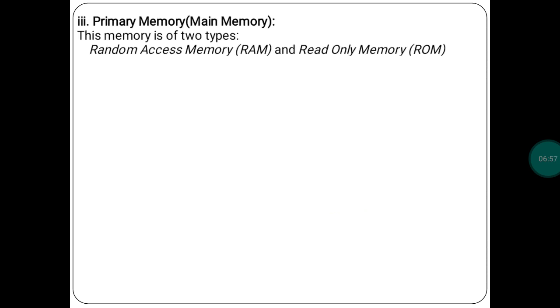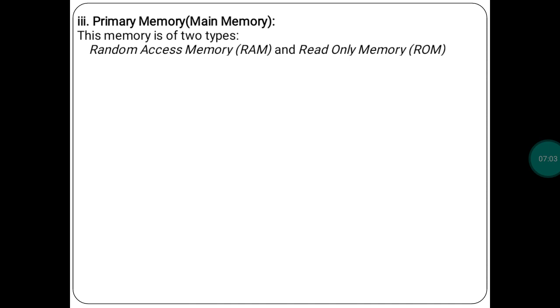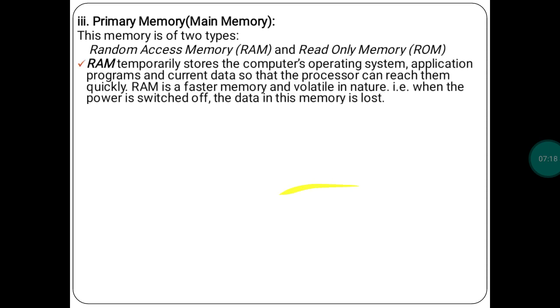Next is primary memory. This memory is of two types, RAM and ROM. RAM is random access memory and ROM is read-only memory.